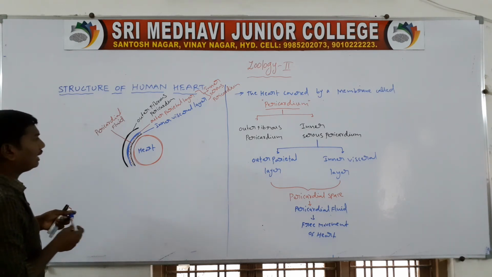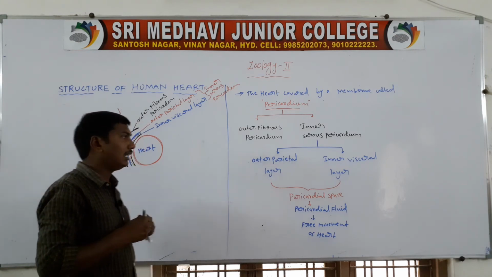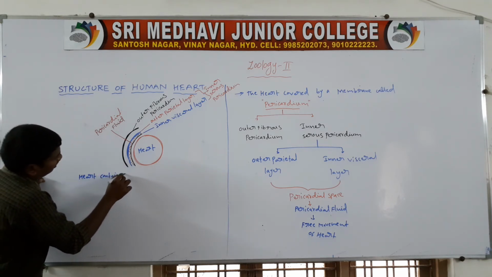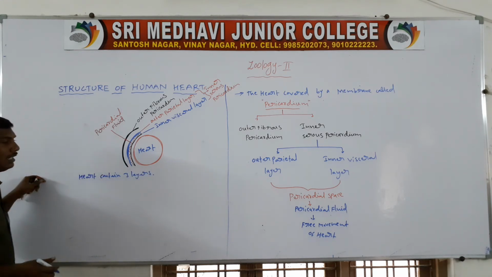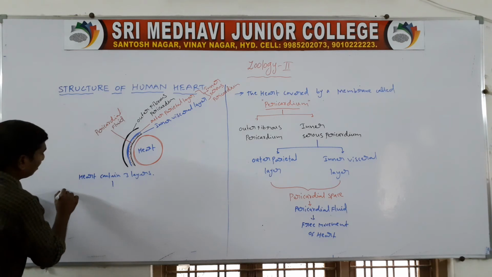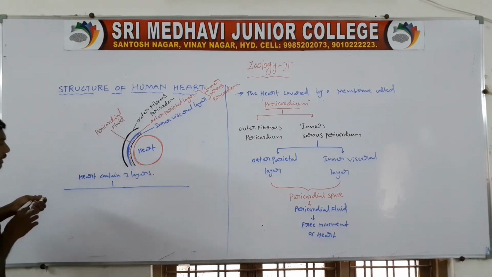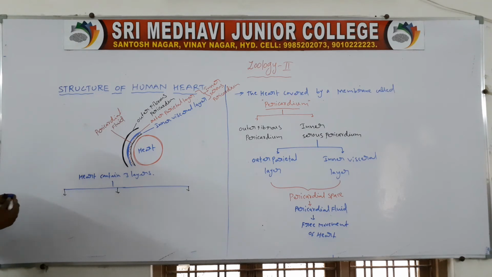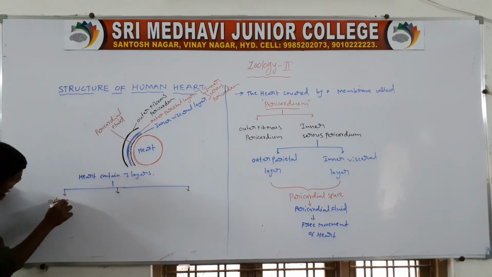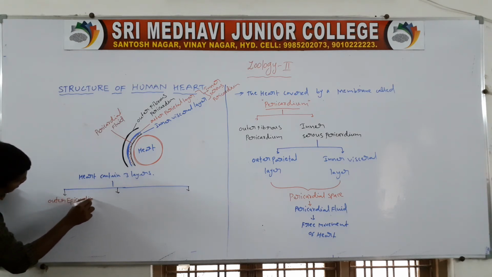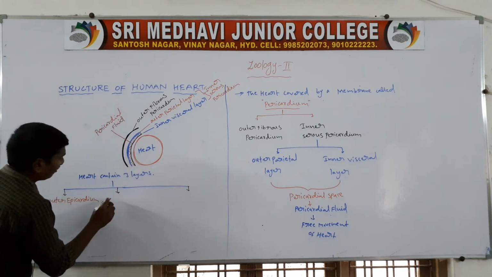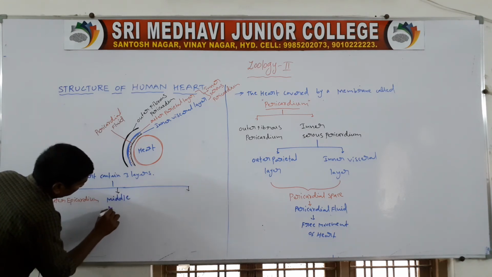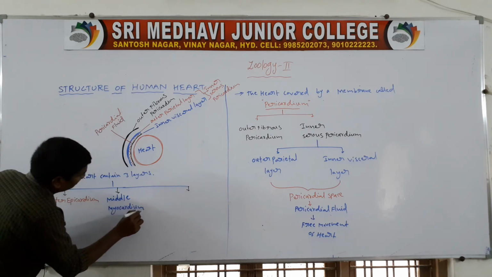Next, the heart wall contains 3 layers. First one, the outer epicardium. Second one, the middle myocardium.